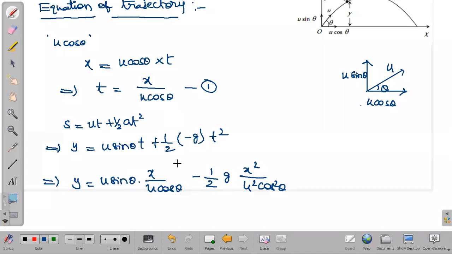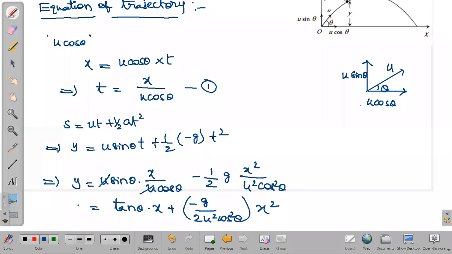Now further if we simplify it, what do we get? u sin theta by u will cancel out here. Okay, tan theta into x we will get. Tan theta into x, and I am writing in terms of positive, plus I am writing minus g by 2 u square cos square theta. This I am putting in some bracket, and x square I have written, because here x is there. In terms of x coordinates I am writing.